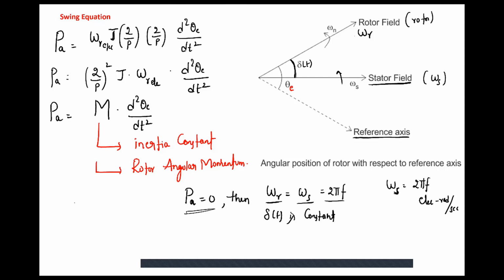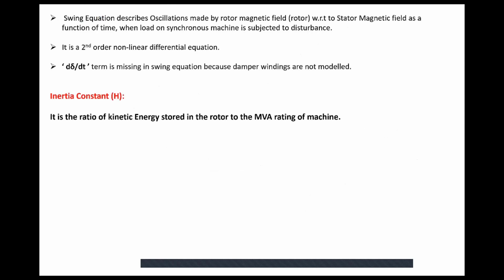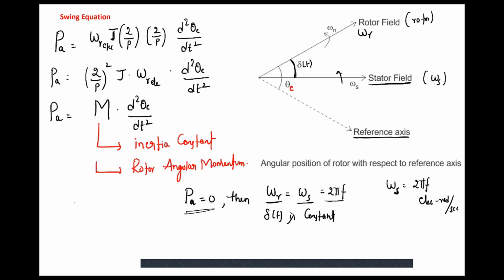So with respect to the reference, the stator magnetic field is rotating at an angular velocity of omega s; let us call the displacement between the reference axis and the stator field omega s into t. Okay.